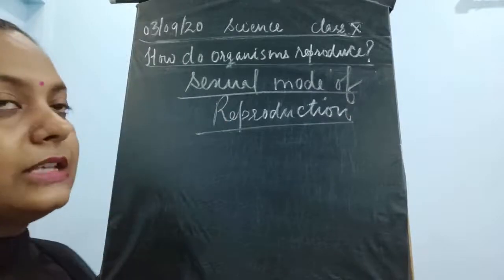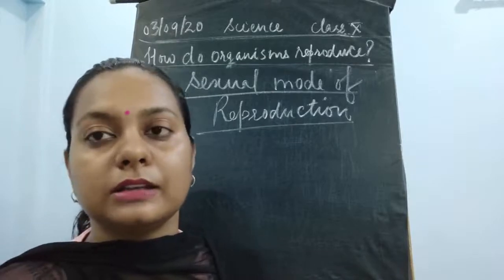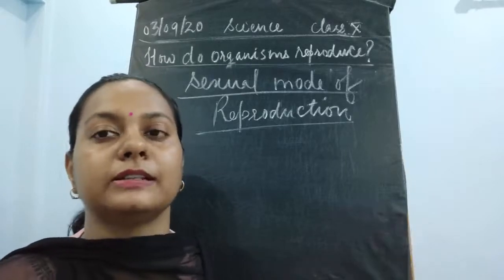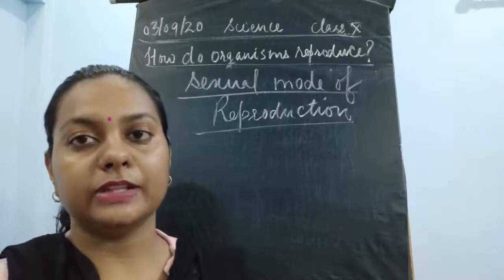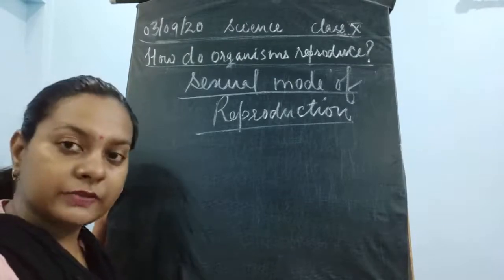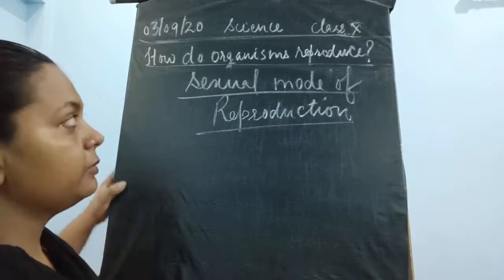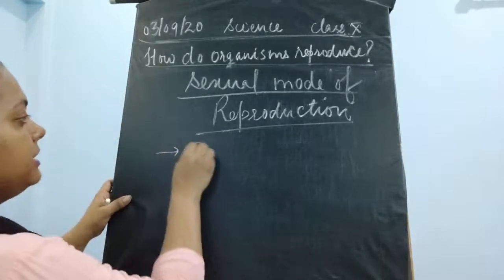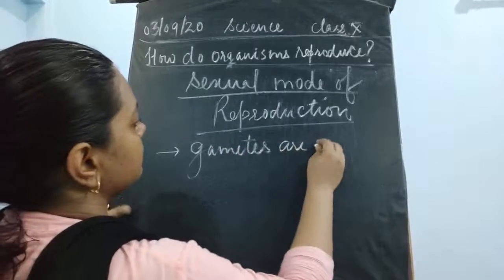We have seen the asexual mode of reproduction just now, that there are different varieties of plants in nature, and the basic requirement of each and every plant is to increase in number. They increase in number with the help of different techniques. One technique which we have seen in the class previously is the asexual mode of reproduction. Now I will move on to the next mode of reproduction. This is the sexual mode of reproduction, where gametes are involved. Gametes are required.